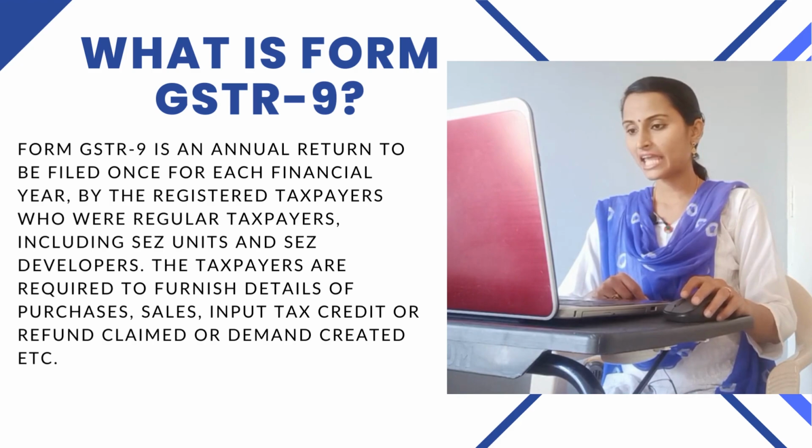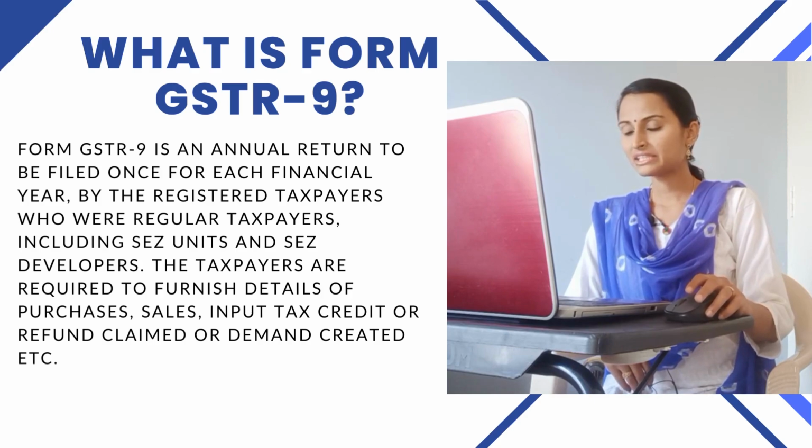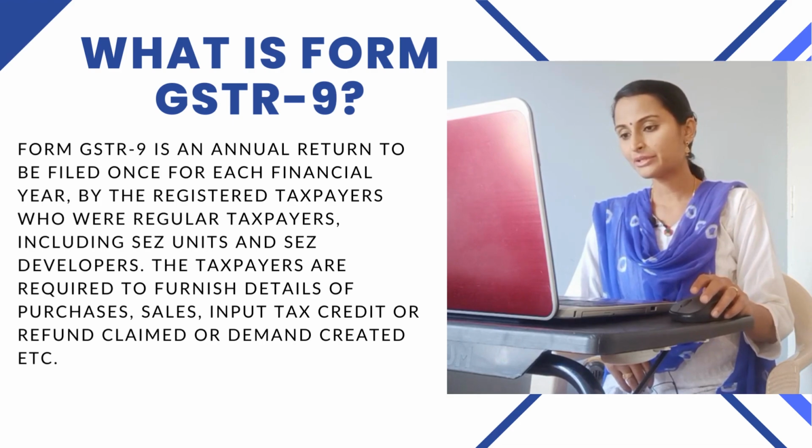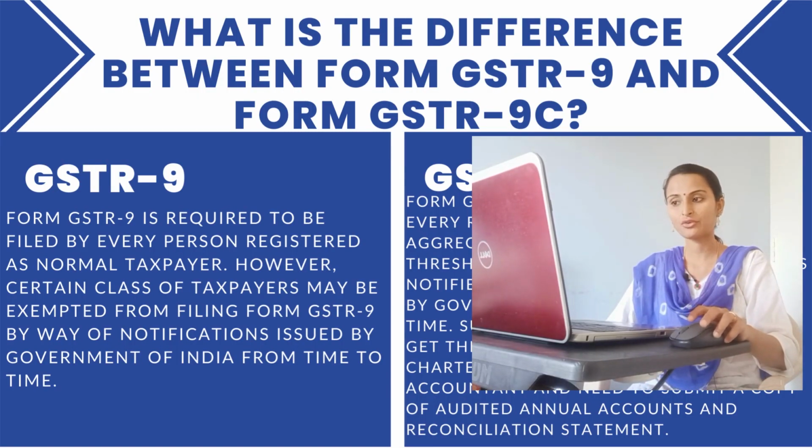Form GSTR 9 is an annual return to be filed once for each financial year by the registered taxpayers who are regular taxpayers, including SEZ units and SEZ developers. The taxpayers are required to furnish details of purchase, sales, input tax credit, or refund claimed or demand created, etc. GSTR 9 is an annual return which has to be filed by a regular taxpayer on an annual basis. In GSTR 9, the taxpayer has to furnish the details of purchase, sales, input tax credit, or refund claimed or demand created, etc. Now let's see what is the difference between Form GSTR 9 and Form GSTR 9C.